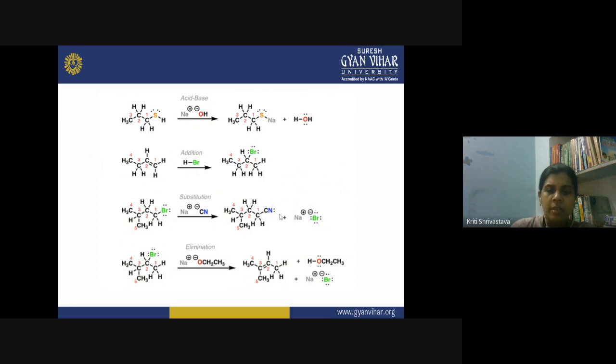You get a nitrile group attached to the molecule in place of the bromo group. So this is what? A substitution reaction in which the nitrile is substituting the bromo group. Then you can have elimination reaction.